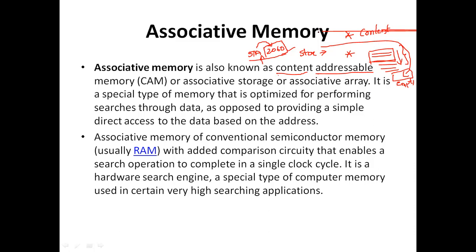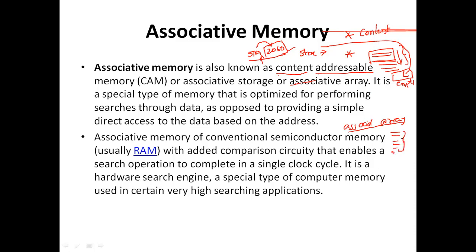On the other hand, when the word is to be read from an associative memory, the content of the word or a part of the word is specified. Suppose I want to search associative array in this whole page. I can give array, or I can specify associative array, either of the things. Whatever matches with this associative array will be listed here.